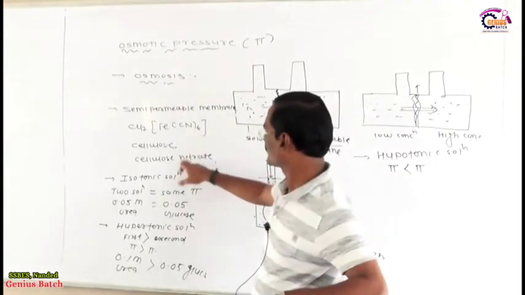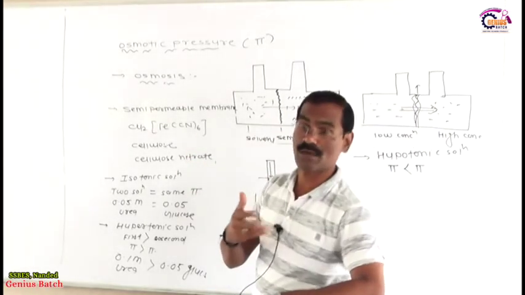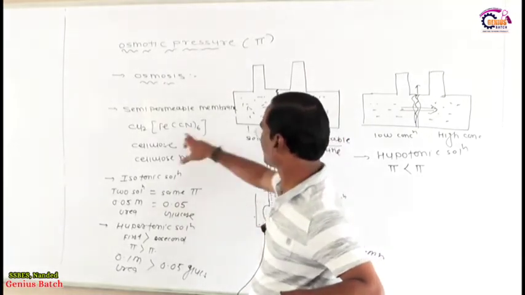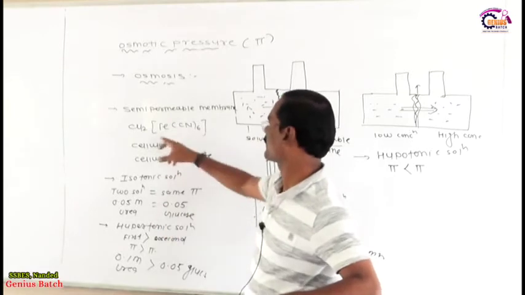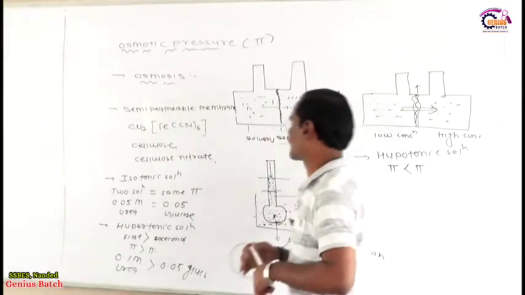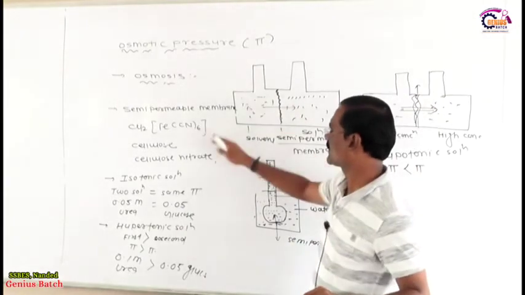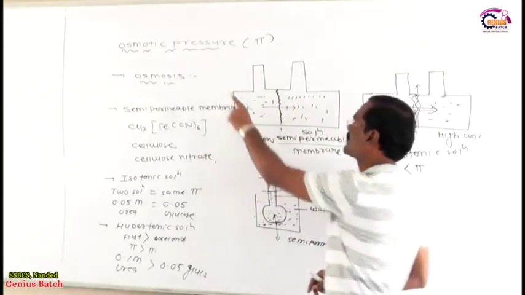So cellulose nitrate, animal bladder, gallbladder. Animal bladder is a natural semi-permeable membrane, and copper ferrocyanide is a synthetic semi-permeable membrane. My dear friends, if you know osmosis and the semi-permeable membrane, then what is the meaning of osmotic